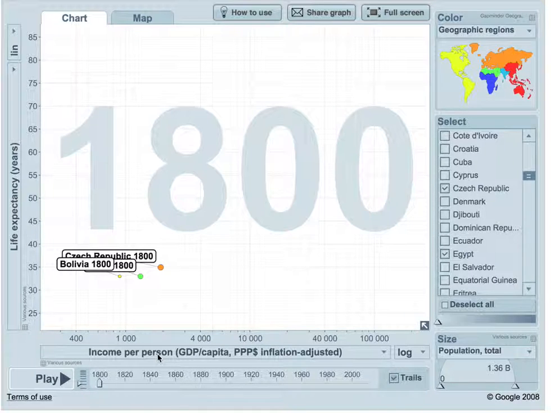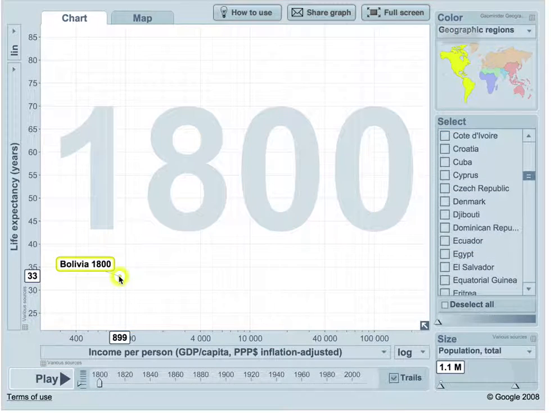I wanted to explore how low income would affect life expectancy in a country and how historical events affected all these factors, starting from the 1800s till 2013, by using an application called Gapminder. So the first country I'm going to talk about will be the less developed country, Bolivia.